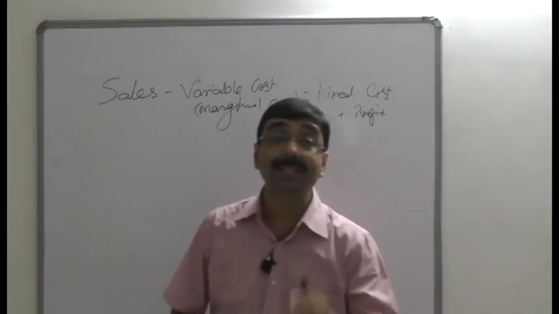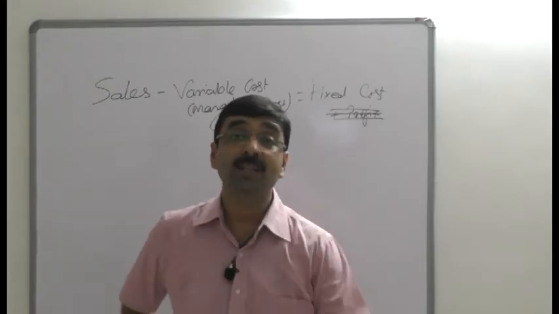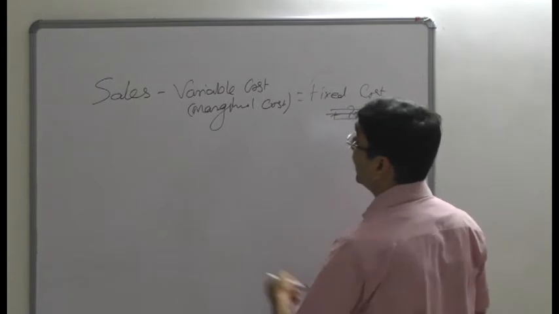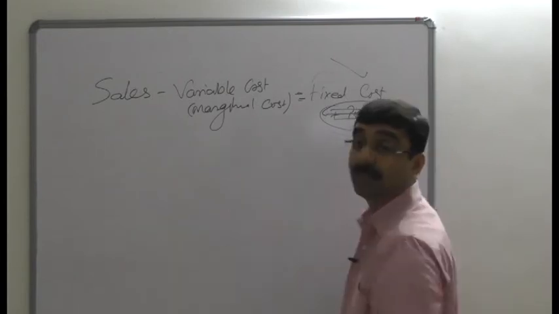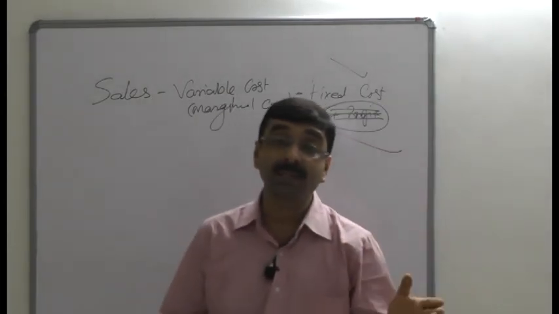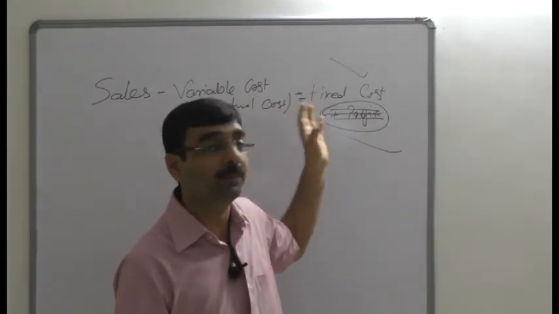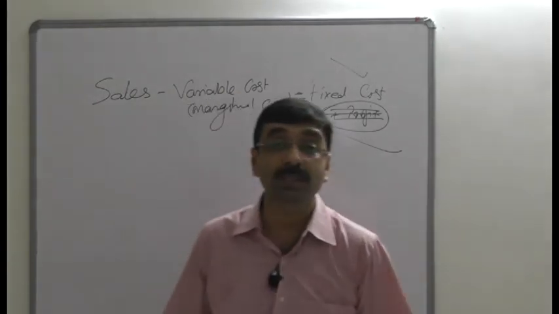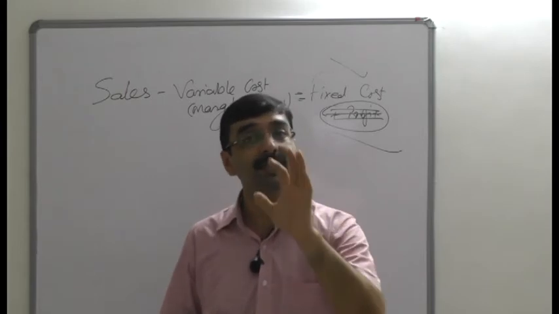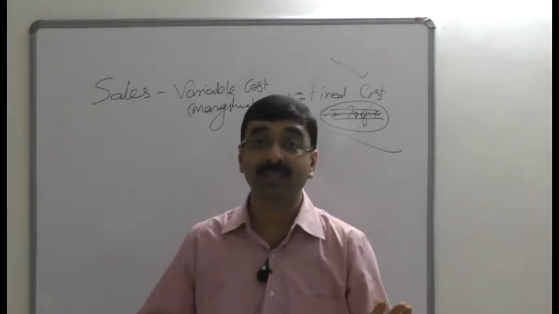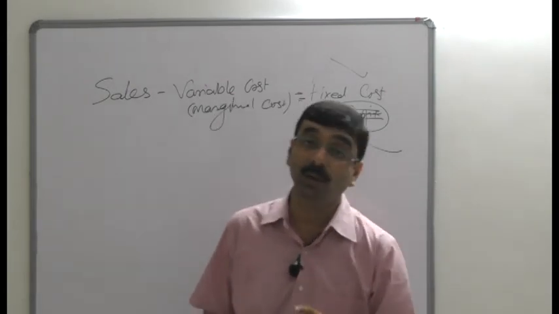Now moving to the next part of break-even point. Since the break-even point is considered when the profit is nil, sales minus variable cost is equal to only fixed cost, then the profit would not be considered, because the consideration is very clear. The profit has become zero, so the equation is sales minus variable cost is equal to fixed cost. Thus, at break-even point, contribution is just enough to provide only fixed cost. It means more than fixed cost would not be considered in case of no profit and no loss.